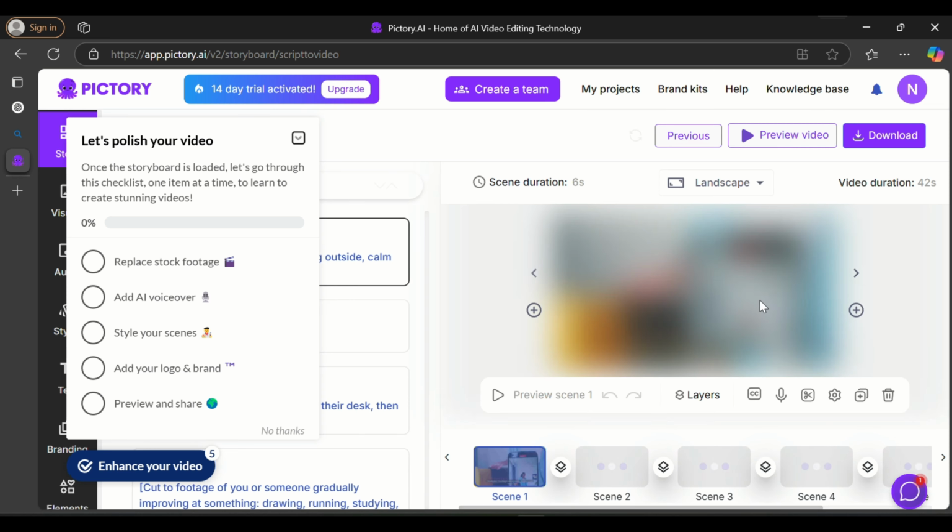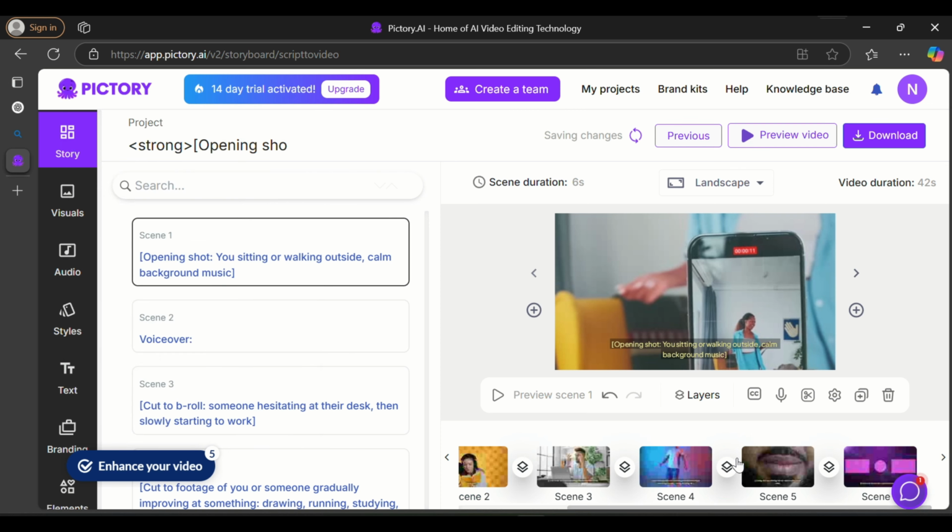Not only this, you can do much more using this AI tool. Comment down if you want a full video. I will make a full video on this.